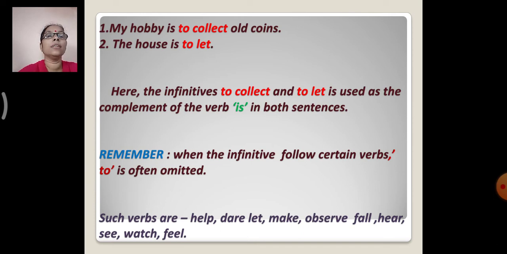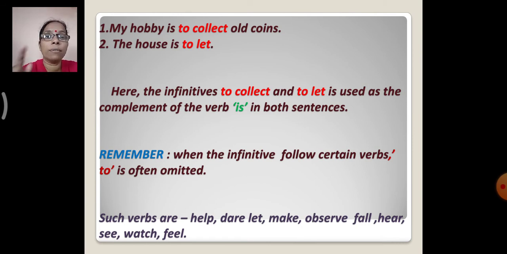My hobby is to collect old coins. The house is to let. Now here which is an infinitive, children? Yes, to collect and to let. Now here the infinitives to collect and to let are used as the complement of the verb is in both the sentences. So here you can see it is used as a complement. In the first sentence we saw that it could be used as a subject of is. Now here it is used as a complement of is.